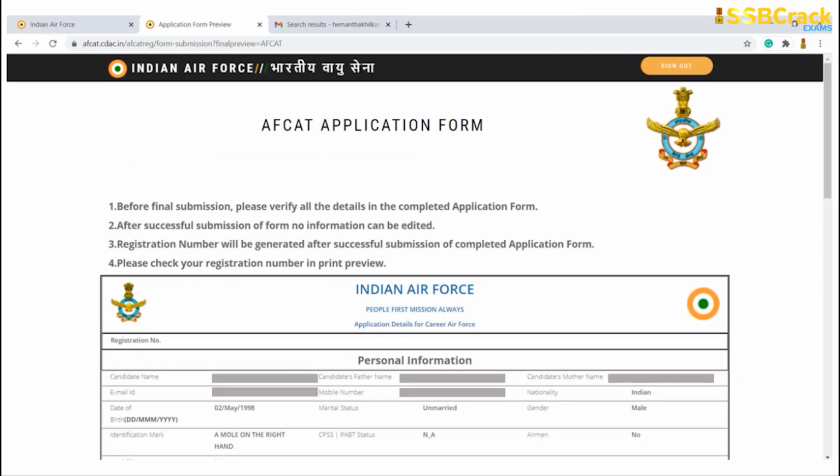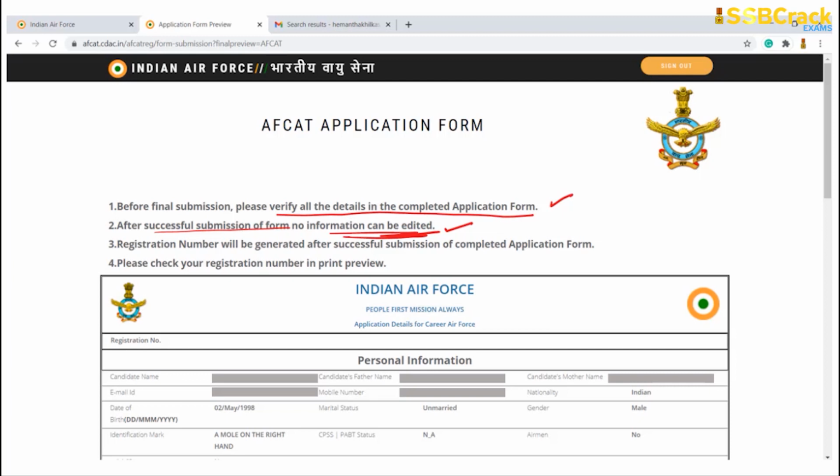After that, it will show you the completed AFCAT application form. From top to bottom, go through every important detail. It will give you 4 important points before final submission. Please verify all the details in the completed application form. Wherever you find any mistake, do click on the option known as edit, which will be available at the bottom of this screen. Second point: after the successful submission of the form, no information can be edited. Once you submit, you cannot edit any point from this application form.